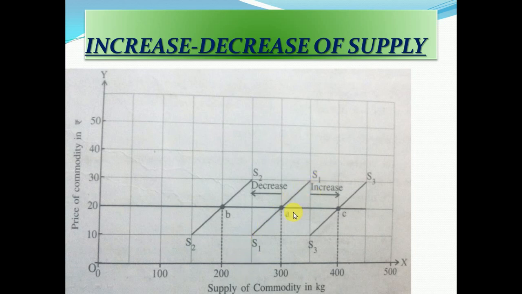So if we compare with this S1 line, here the increase is from 300 to 400, and if we compare S1 to S2, it is a decrease in supply. If we compare with 300 supply, the 400 is more, but we are not going to say it is expansion. Why? Because the price remains the same. If the price changes, then we say there is expansion, but here other factors have affected our supply, so it is 300 to 400 and 300 to 200. An increase is a shift to the right of the main supply line and a decrease is a shift to the left side.